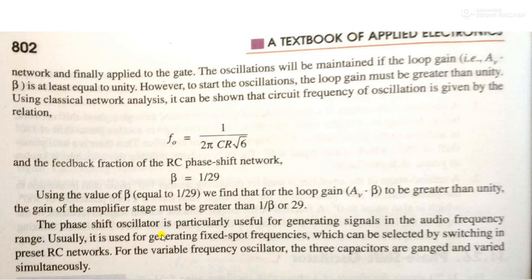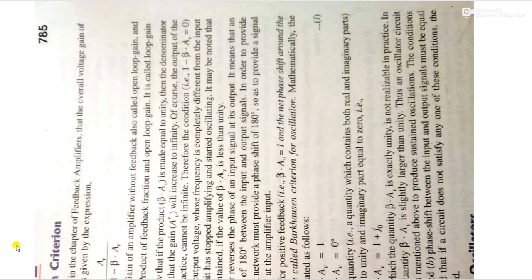The phase shift oscillator is particularly useful for generating a signal in audio frequency ranges. Usually, it is used for generating fixed spot frequencies which can be selected by switching the preset RC networks. For variable frequency oscillators, the three capacitors are ganged, that is, wired together to operate simultaneously.